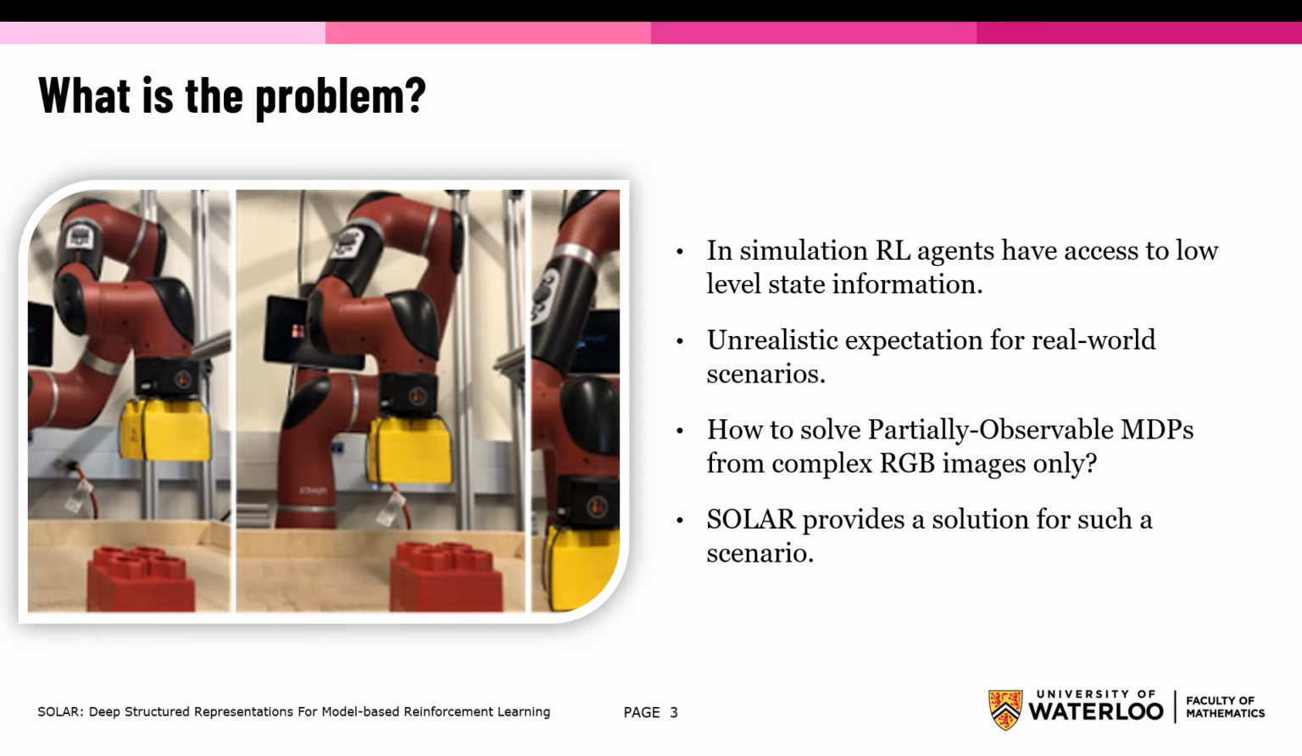So what is the problem when scaling RL to the real world? Well, in simulation, these agents have access to low-level state information. This is an unrealistic expectation when scaling to real-world scenarios. So the question is, how do we solve partially observable MDPs from just complex RGB images only? This paper introduces SOLAR, and that is a solution for such a scenario.